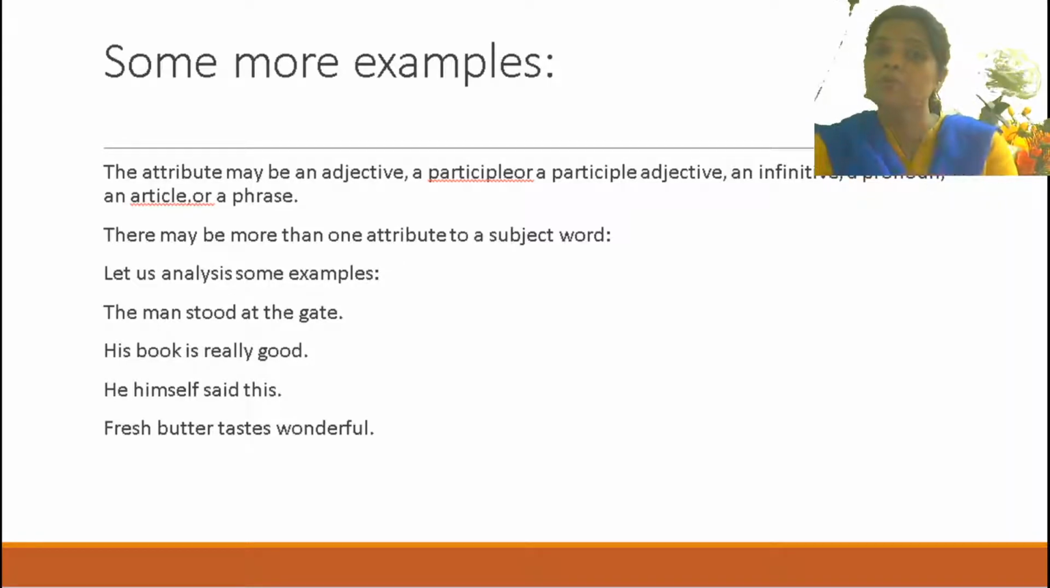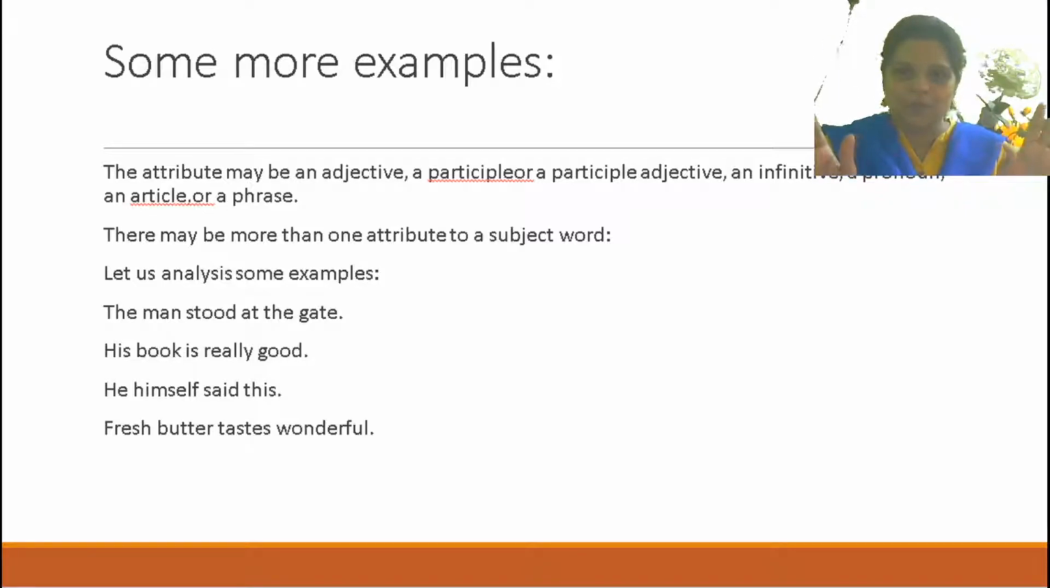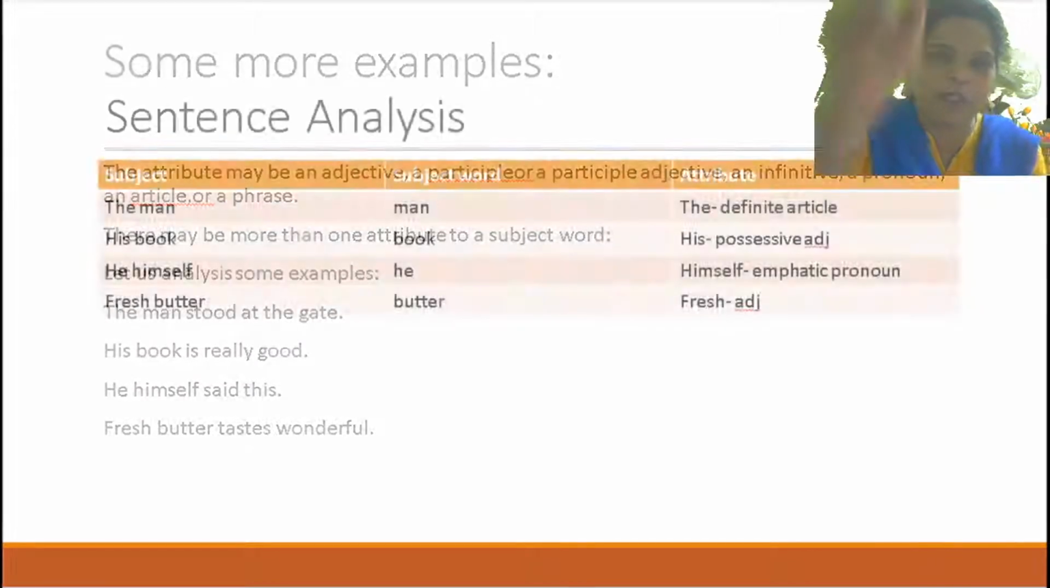Second one, his book is really good. Which one is the subject here? His book, complete subject, but only subject word, book. Third one, he himself said this. So subject word, he, and complete subject, he himself. Fresh butter tastes wonderful. Subject word, butter, but complete subject, fresh butter. Okay, I am showing you with some tables so that you could understand better.